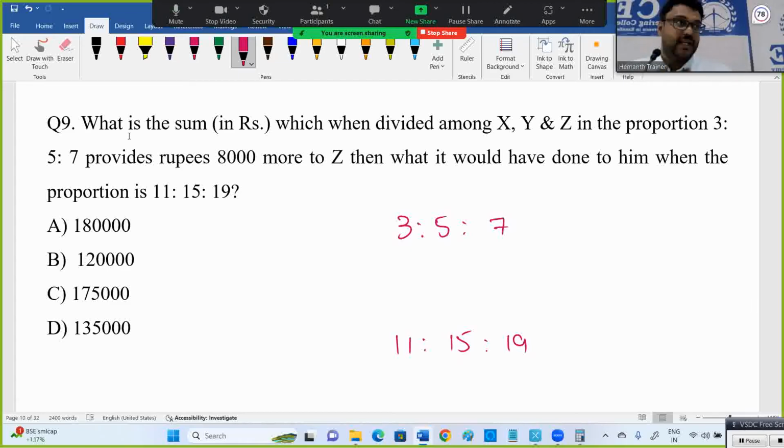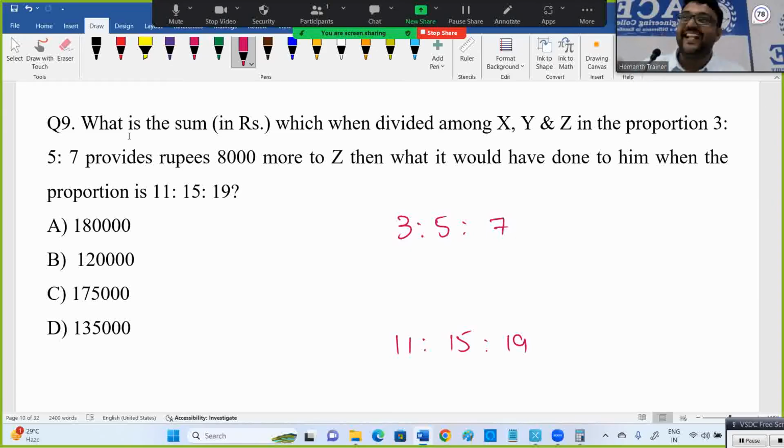Do you understand the question? Suppose I have 1 lakh rupees. I distributed in 3, 5, 7 ratio. Then Z is getting 10,000. I distributed in 11, 15 and 19. Z is getting 12,000. Means he is getting 2,000 more here compared to that. Like that they gave two different ratios, means definitely different amounts will come in the first one and the second one.